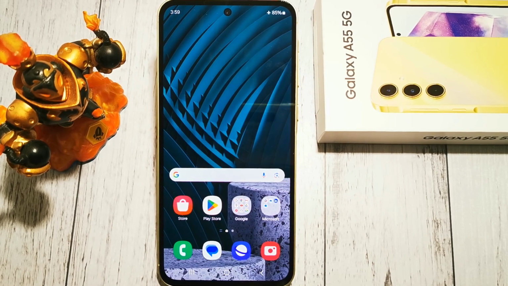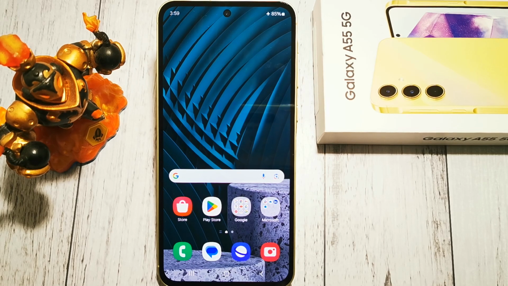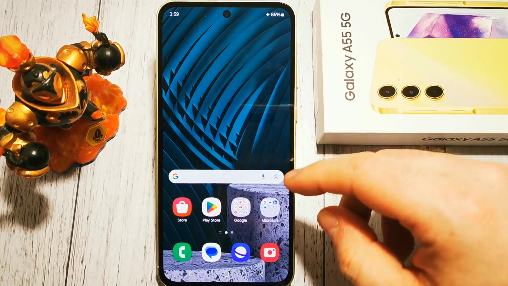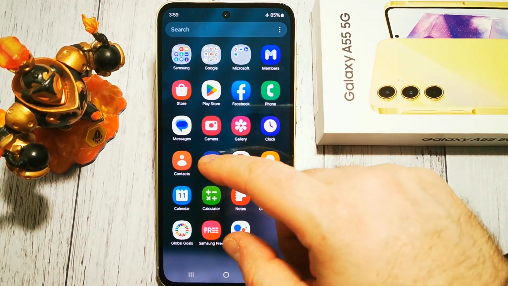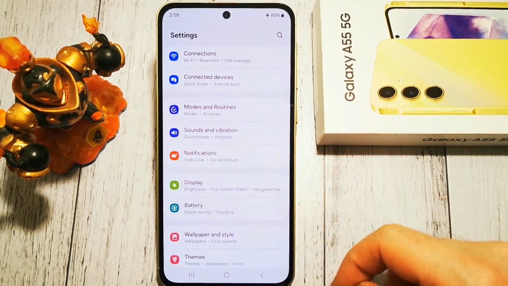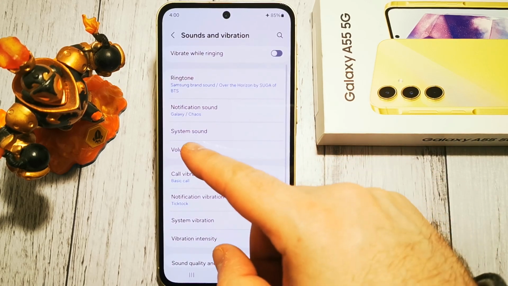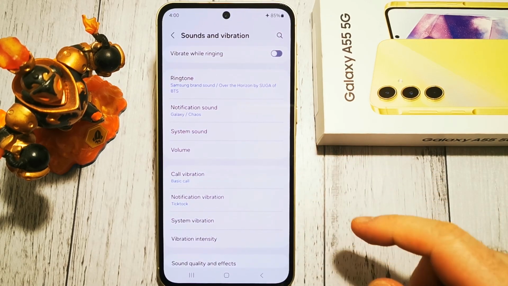Today I will show you where to find the option and how to turn off Samsung keyboard sounds in Samsung Galaxy A55. So where to look for our system sounds and how to turn them off or on. So first of all we need to go to Settings. In Settings we are looking for Sounds and Vibration menu, and in here we have our system sounds.